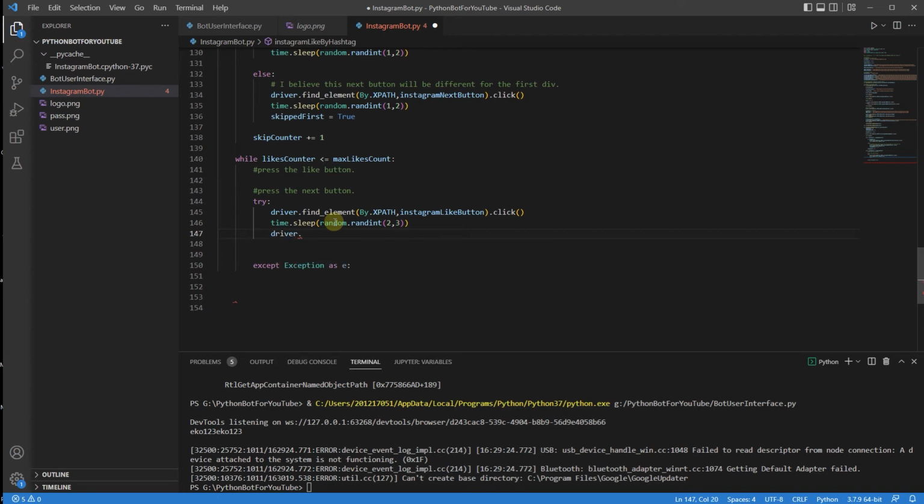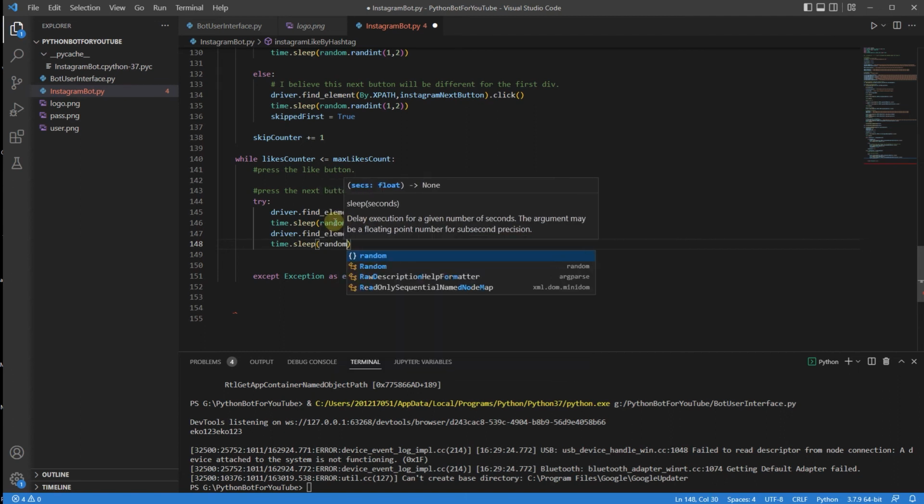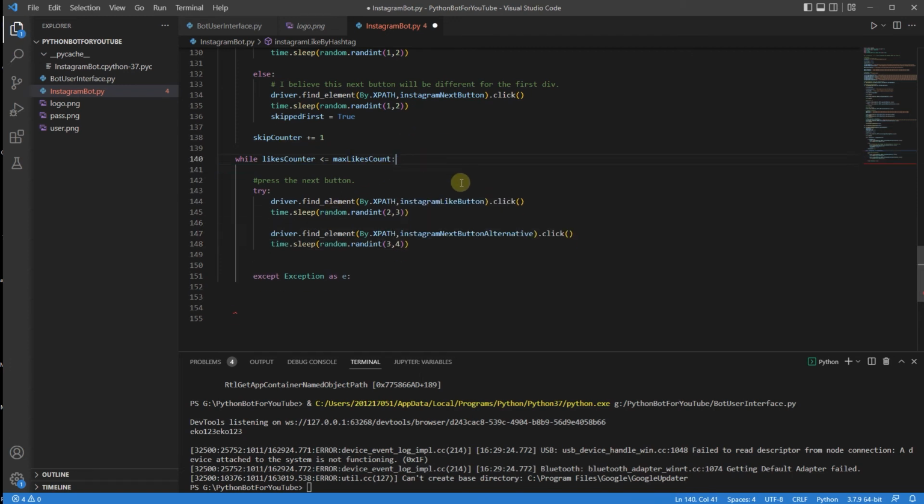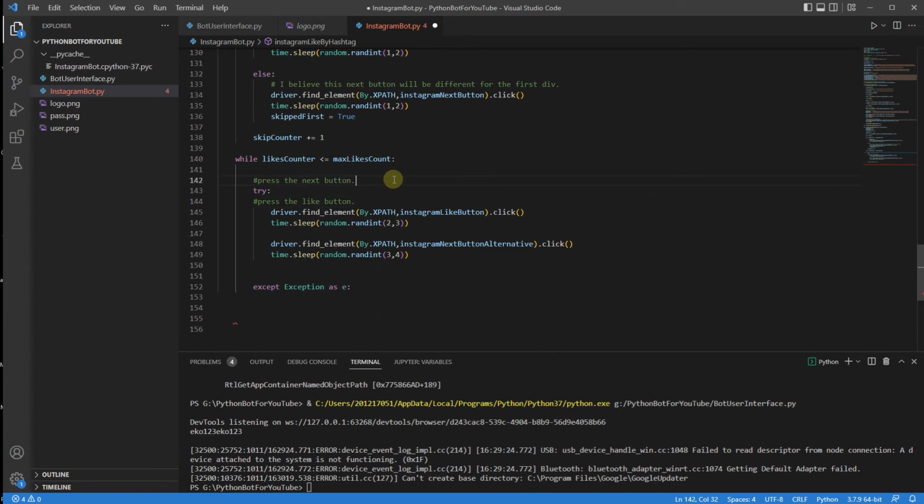So driver.findElement by XPath. This is going to be the Instagram next button alternative, I believe. I'm going to click it. And again, I'm going to time.sleep random.randint between, I don't know, 2 and 3 seconds. Well, let's make it 3 and 4. Good. So this is going to be pressing the liking button, this is going to be pressing the next button, and we should be good to go.